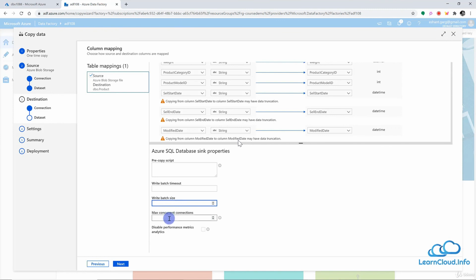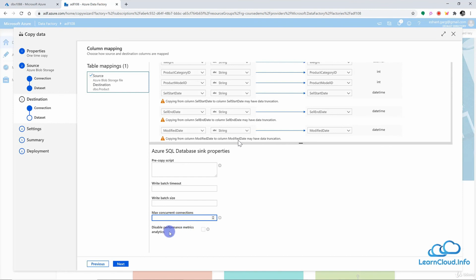And then we have once again the max concurrent connections. That means how many connections you want to have with the destination. And once again, Data Factory can figure out this value dynamically by itself. So you do not have to provide it unless you know what you're doing and there's a reason behind that.